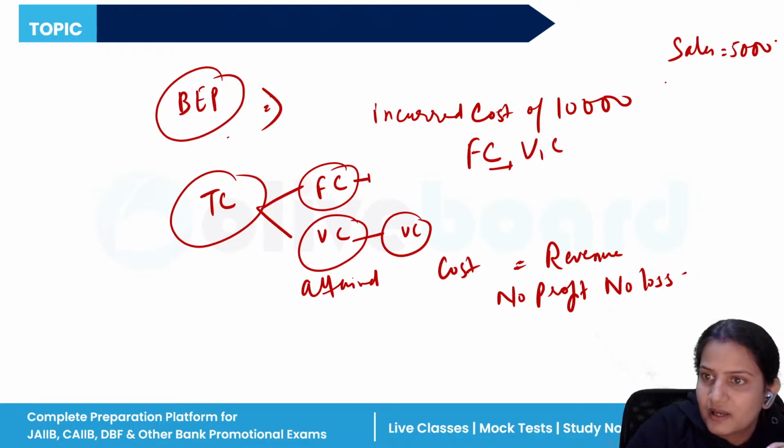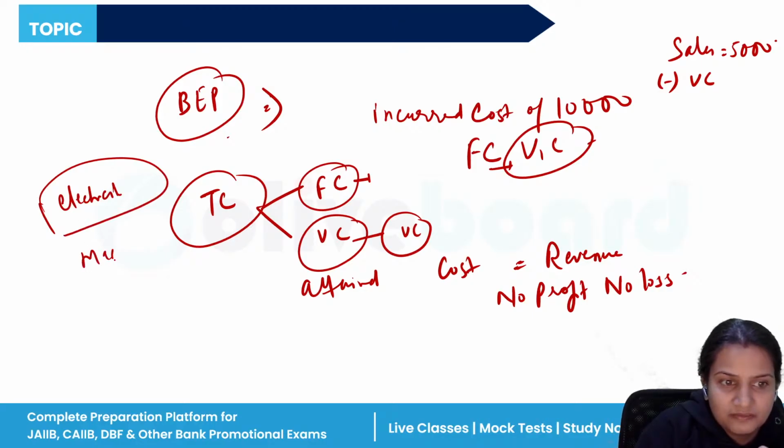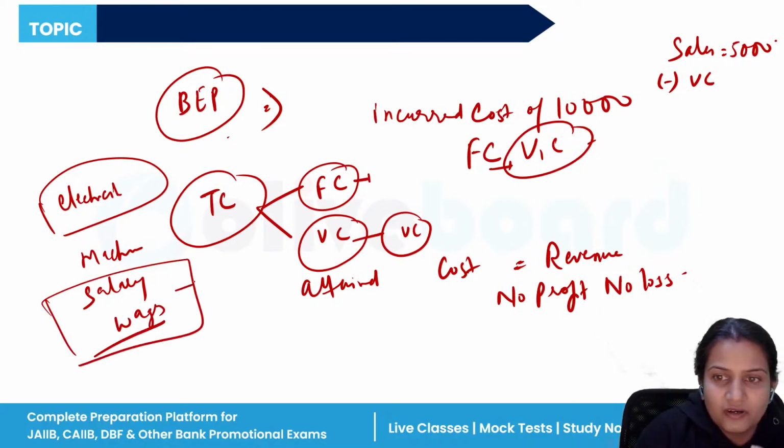Clear? Now, in sales, the company has deducted its variable cost. Variable cost means, you can say, the electricity, the machines, the salary of labor, wages. All these are your variable costs. And what is fixed cost? Like rent.